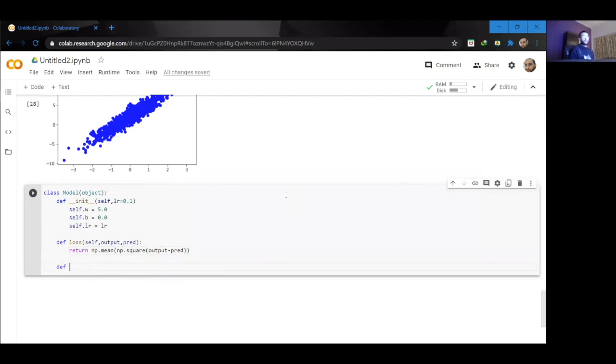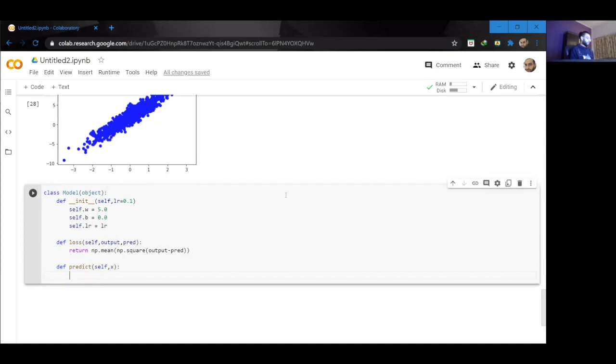So next, let us create a prediction function. So I'm going to say predict, and inside there, I'm just going to pass the variable x, that is my input. And this should return me the output of that summation that I just showed you in the one node. So I'm going to say self.weight times the input plus bias.